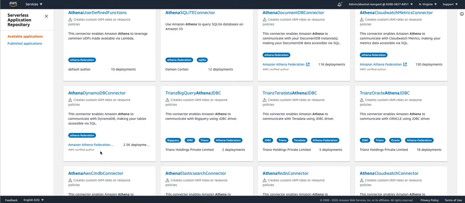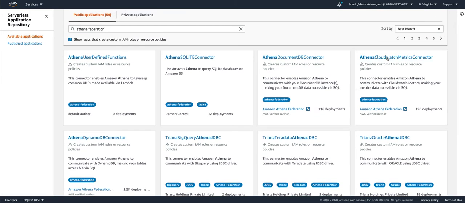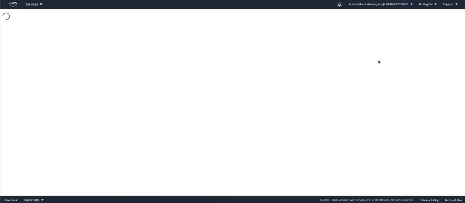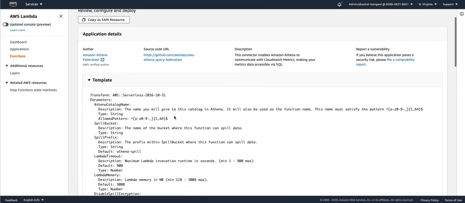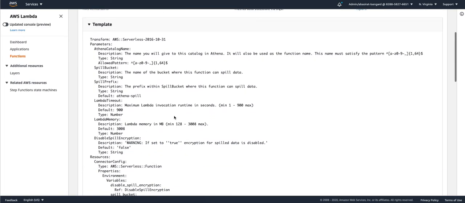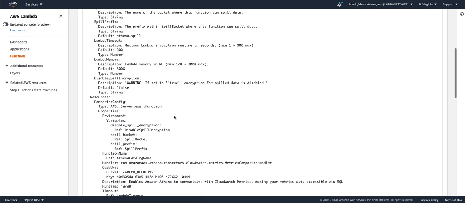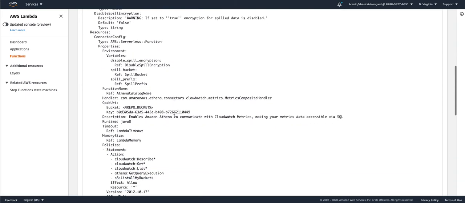Let's first set up a connector for our Amazon CloudWatch events, which makes your CloudWatch metrics data to be accessible using SQL. So I click on Athena CloudWatch metrics connector. When you connect to a connector, you get some information about it, including details of what deploying this connector will do in the form of a CloudFormation template.